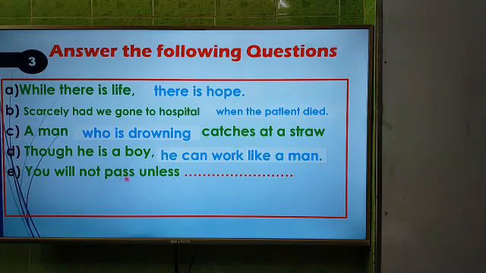You will not pass unless, and the answer will be, you read more. Here the subordinate clause is in the last part. You will not pass unless you read more.